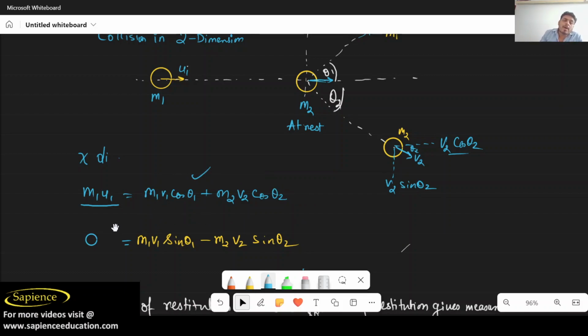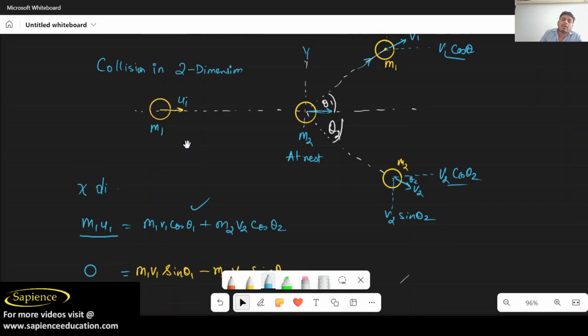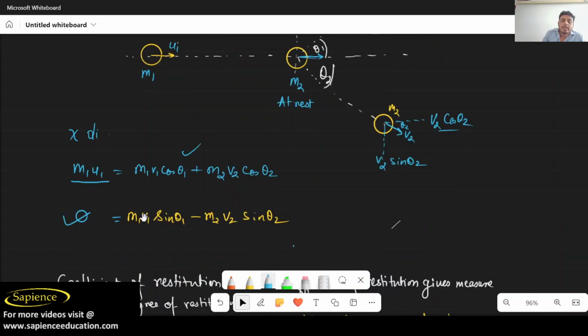Now I am talking about the y direction. Since the object is not moving in the y direction at all initially, total momentum in the y direction will be 0 at first. But when they collide, they go in the y direction as well. So total momentum before collision in y direction is 0, but total momentum in y direction after collision is m1 v1 sin theta 1 minus m2 v2 sin theta 2.